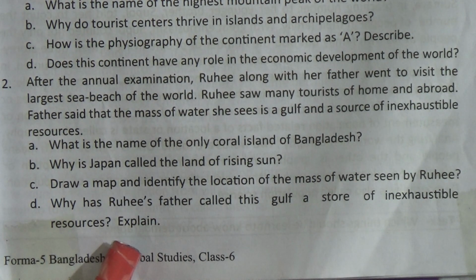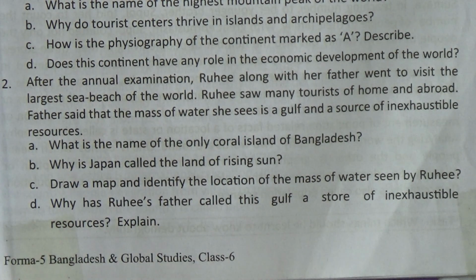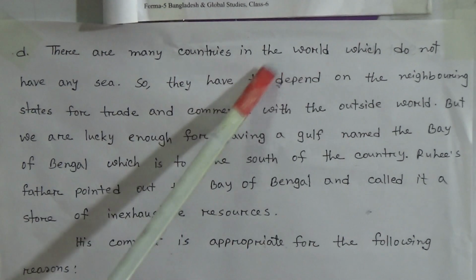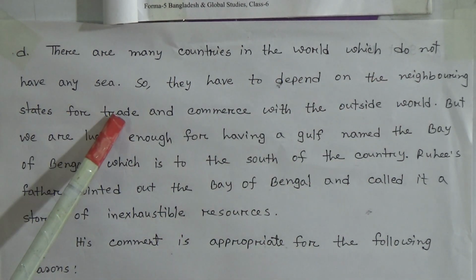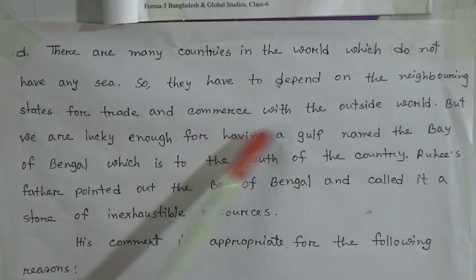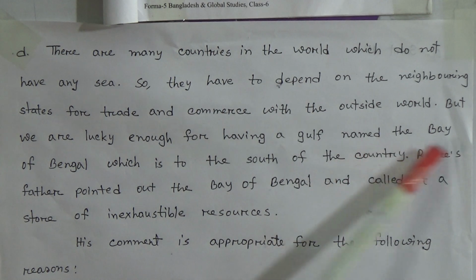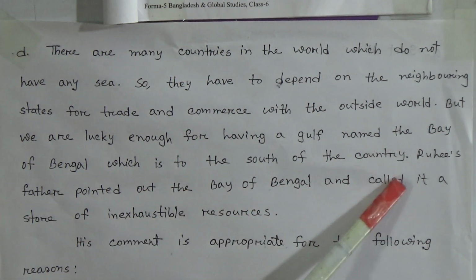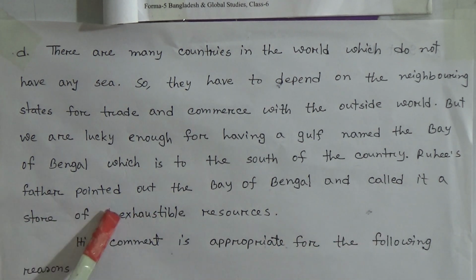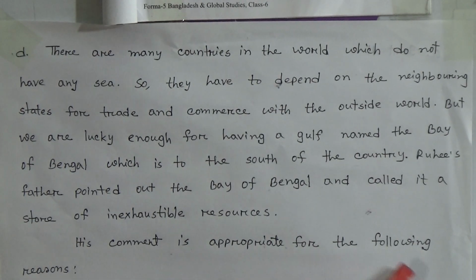Explain. Now I am going to discuss this question's answer. You can write it this way. There are many countries in the world which do not have any sea, so they have to depend on the neighboring states for trade and commerce with the outside world. But we are lucky enough to have a gulf named the Bay of Bengal, which is to the south of the country. Ruhi's father pointed out the Bay of Bengal and called it a store of inexhaustible resources. His comment is appropriate for the following reasons.